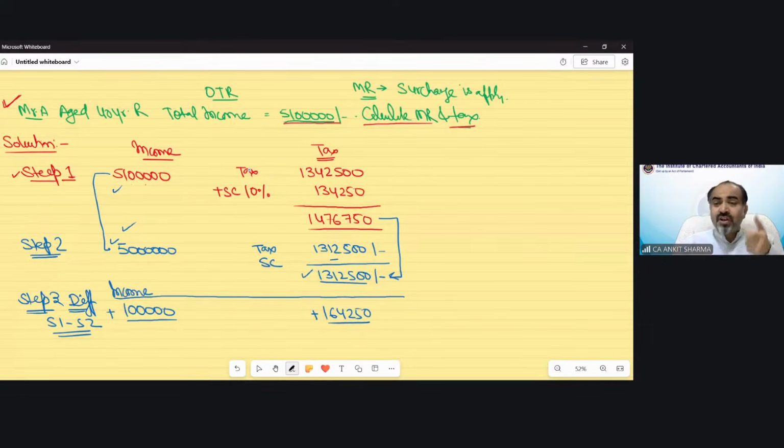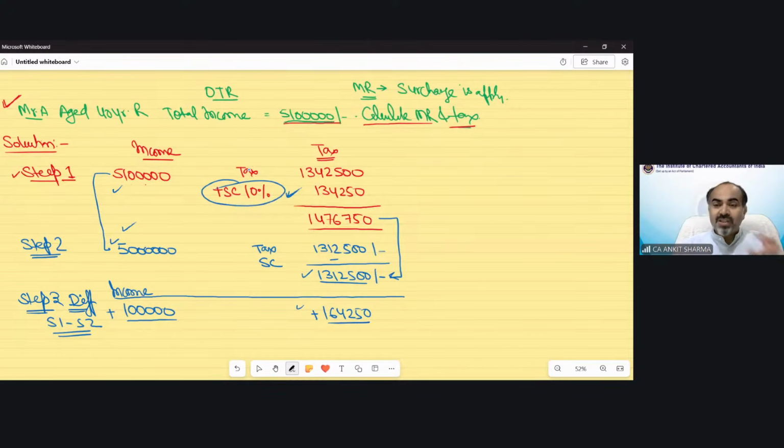So you earn just 1 lakh rupees extra, but due to that you need to pay 1,64,250 rupees extra. So that is injustice. The assessee says, my income increased by 1 lakh rupees only, and my tax increased by 1,64,250. Did you understand, student, why it happened? Why is it that your income exceeds by 1 lakh, but your tax increases by more than 1 lakh? This is due to the effect of surcharge.